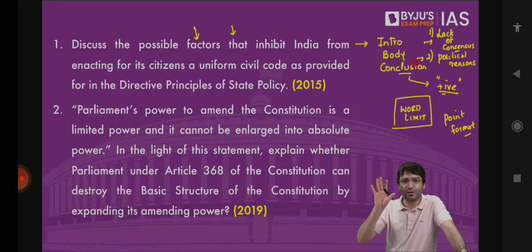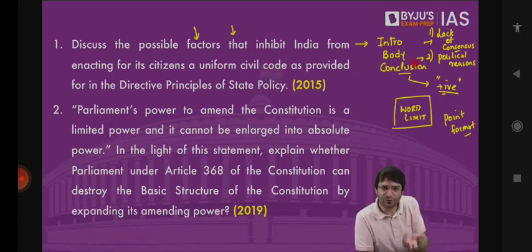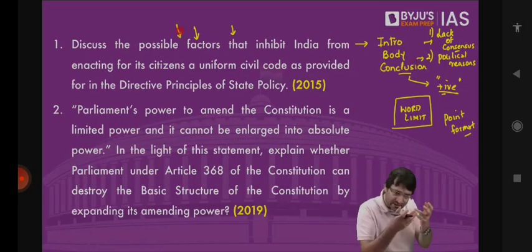I've said this is a controversial thing. Can we mention it in the answer? You have to mention it, because this is a political question. And the reason is politics, why uniform civil code could not be implemented.